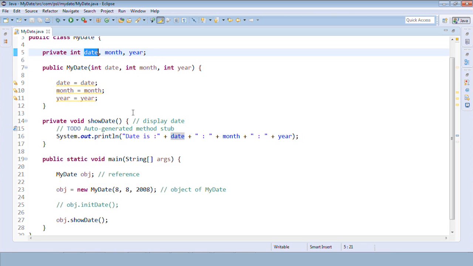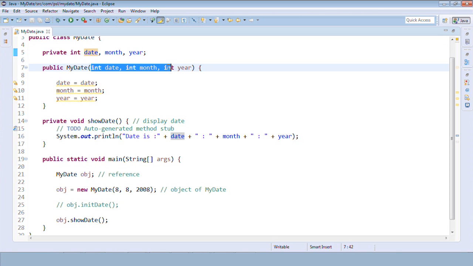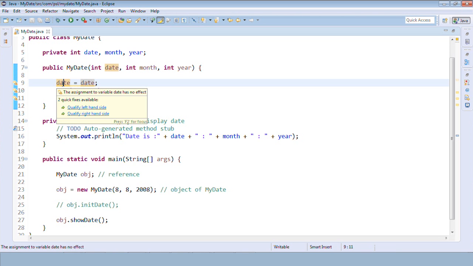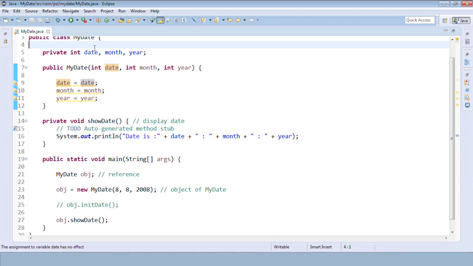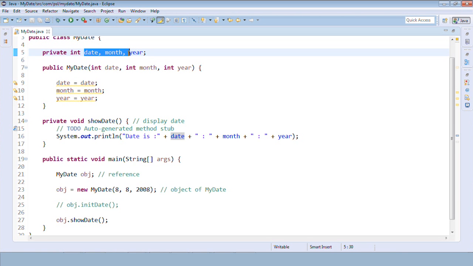Because what we wanted to do is initialize the values or pass the values into these variables, right? But we have initialized only these. The problem is the date on the left hand side should be a global date, right? According to the requirement, where do we want to initialize variables? We want to initialize variables to the global variable, right? But on the left hand side we should have global variables, right?